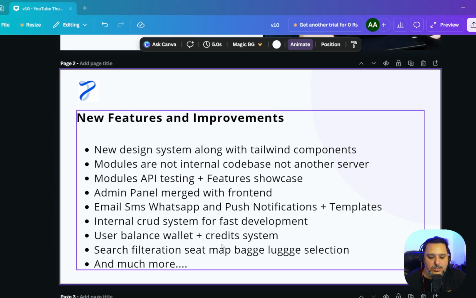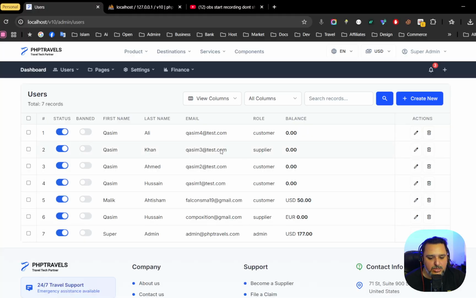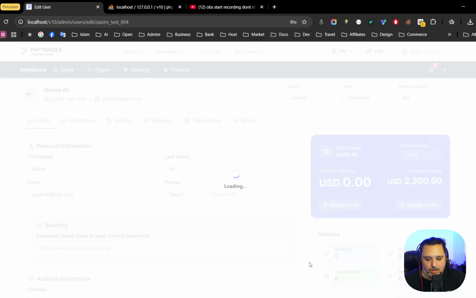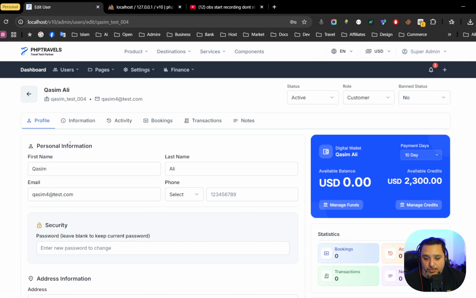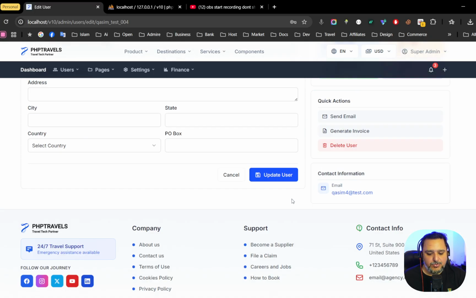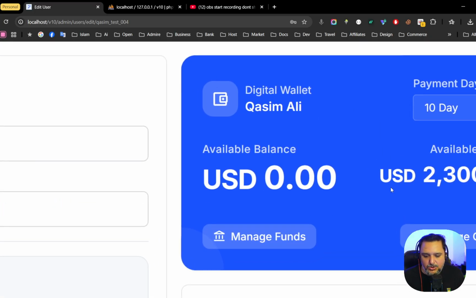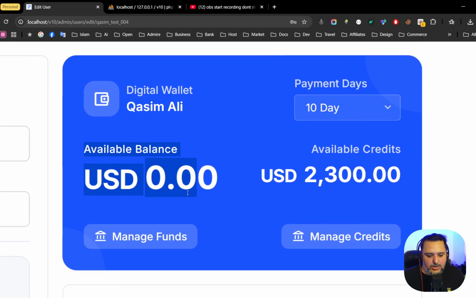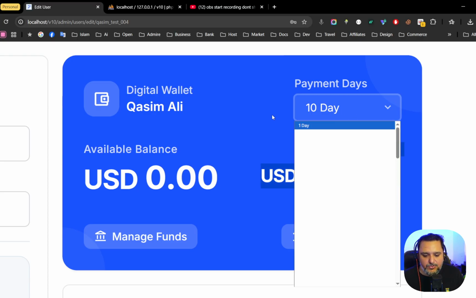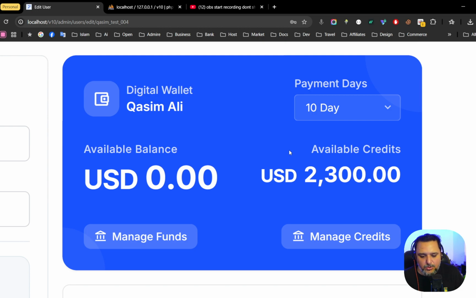Then we have the user wallet balance and credit system. For example, these are the users in the system, and if we want to add balance or credit to any user, let me edit this user. So I hope you guys like this page. I personally was involved with my team, and we have put a lot of effort into building the credits and the user balance system. So right now, as you can see, we have two options. We have a user balance, which is 0, and we have the user credit system. And the payment days, you can also define that. We are still working on it to improve it a little bit more.